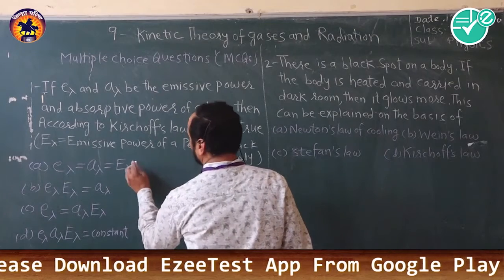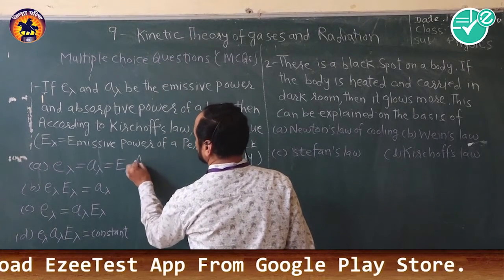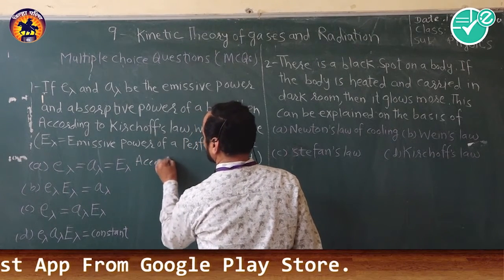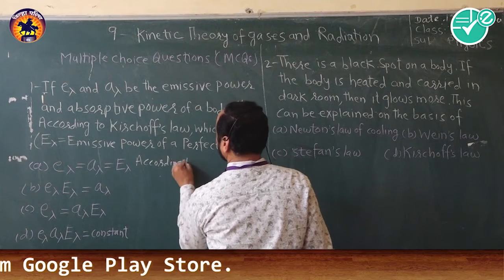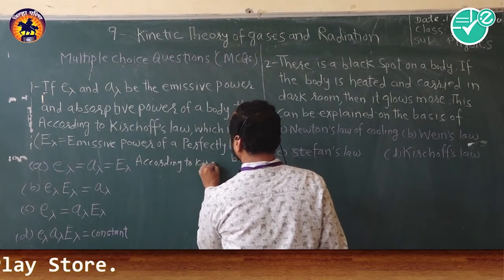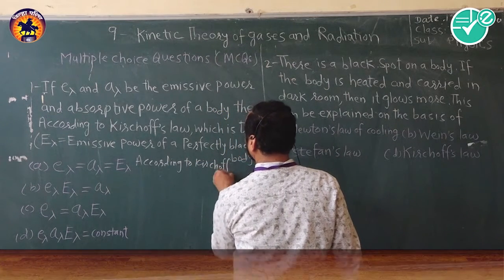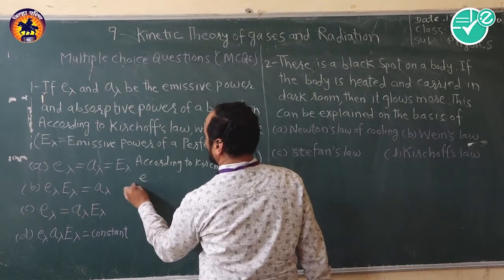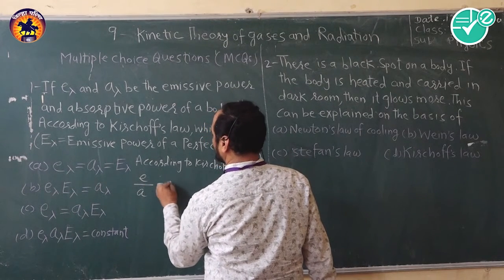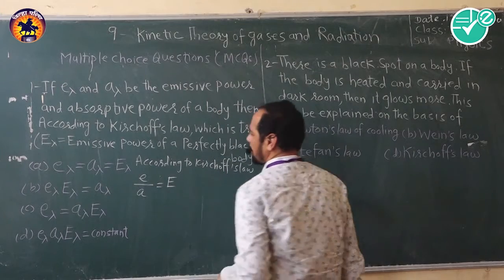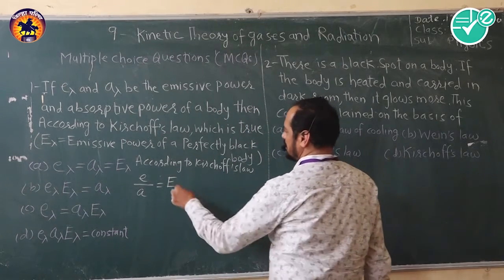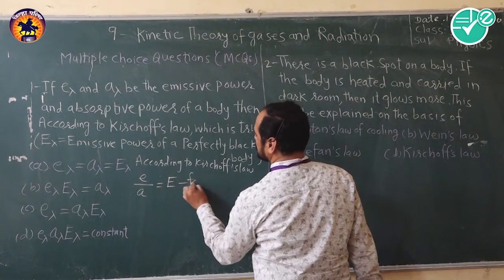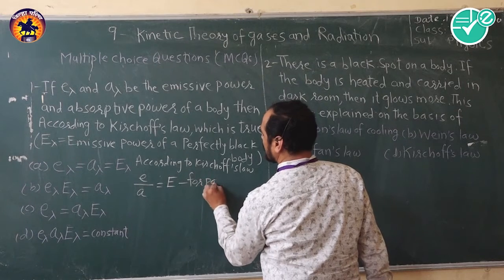According to Kirchhoff's law, E upon A is equal to capital E. Now it is for a particular wavelength.